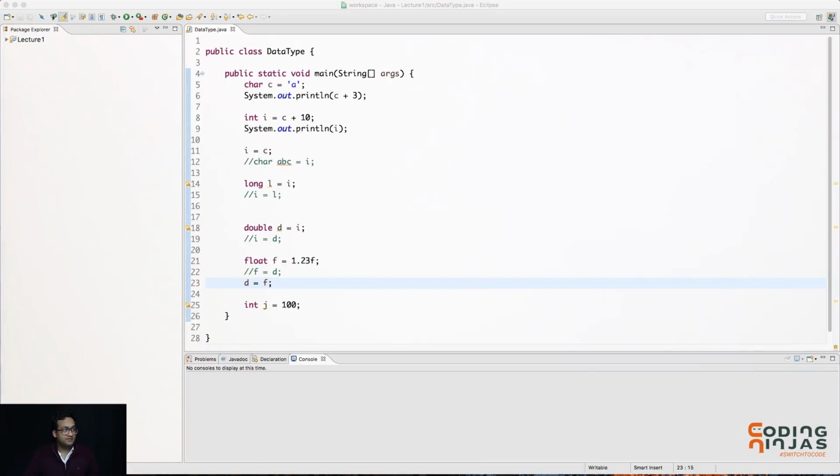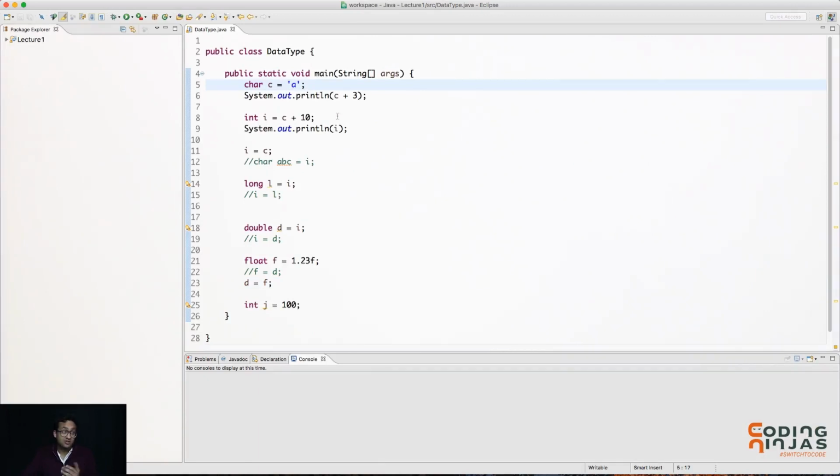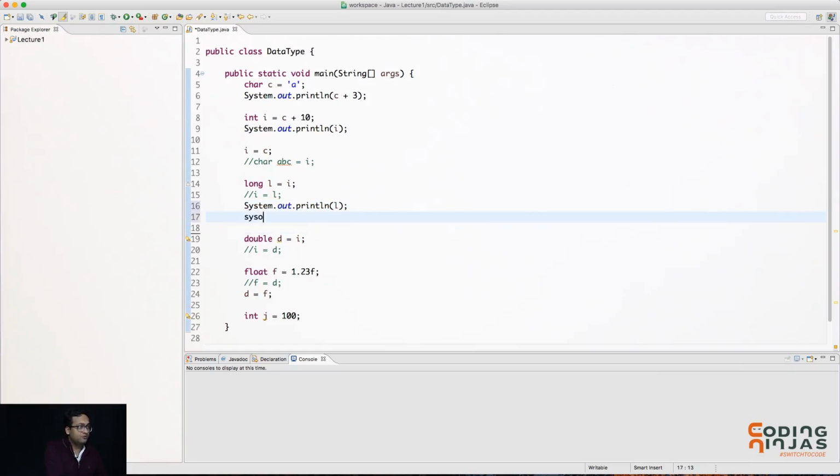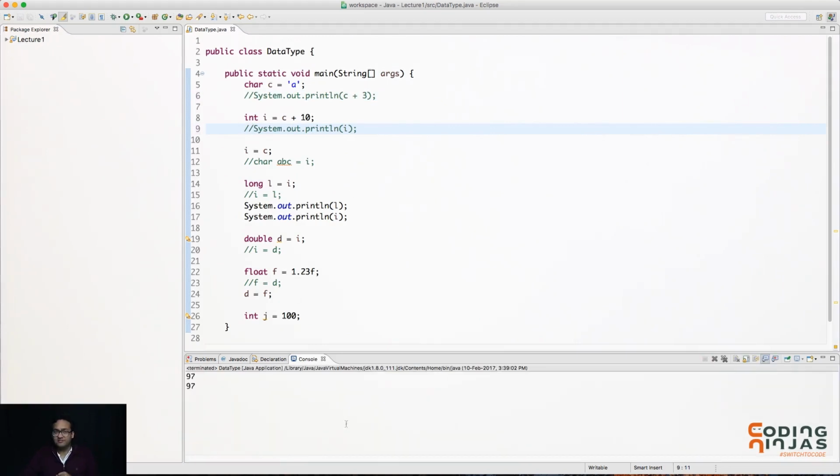Okay, so let's give it a try. Our C was 'a', I is equal to C plus 10, that makes it 107. But then we did I is equal to C, that made I to be 97 again. Now your long L contains I. Let's print L and I. I'm going to remove all the other prints from above. And if you run it, both of them have 97, as you would expect.